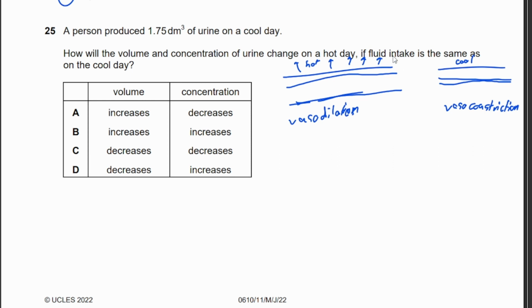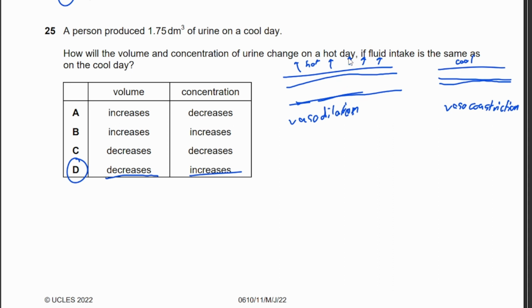So if you take the same amount of fluid, the volume of the urine would decrease, and the concentration would increase. Therefore, your answer is D.